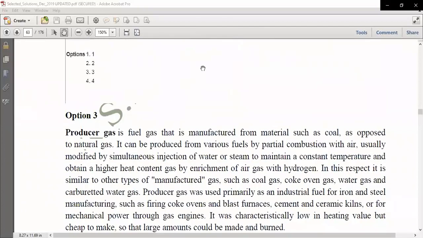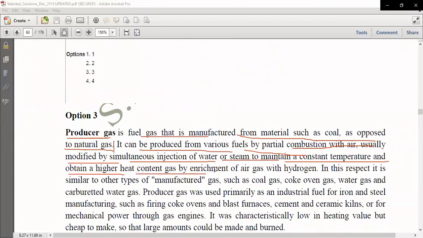Producer gas is a fuel that is manufactured from materials such as coal, as opposed to natural gas. It can be produced from various fuels by partial combustion with air, usually modified by simultaneous injection of water or steam, to maintain a constant temperature and obtain a higher heat content by enrichment of air gas with hydrogen.